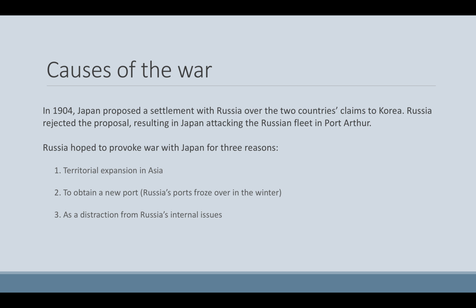Russia had hoped to provoke war with Japan for three reasons. Firstly, territorial expansion in Asia, specifically those two regions we just looked at, Korea and Manchuria. Secondly, to obtain a new port, as Russia's ports froze over in the winter due to its location near the Arctic. The last reason was as a distraction from Russia's internal issues, particularly growing discontent with the Tsar's autocratic rule.